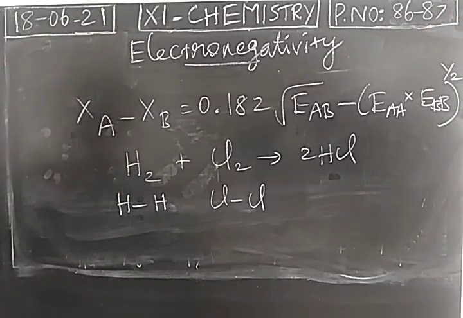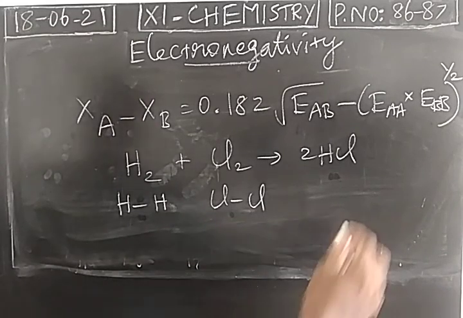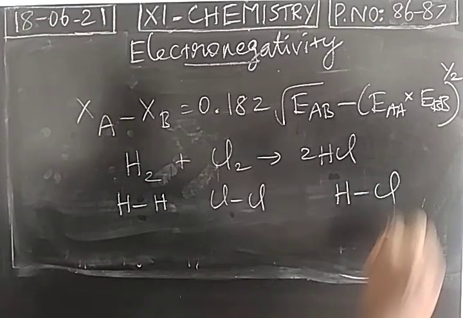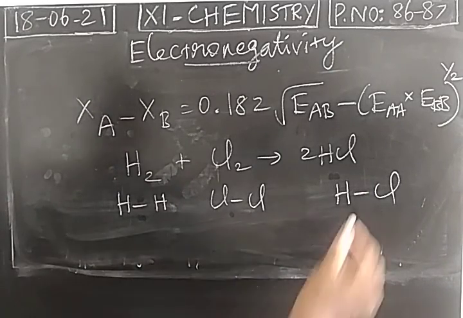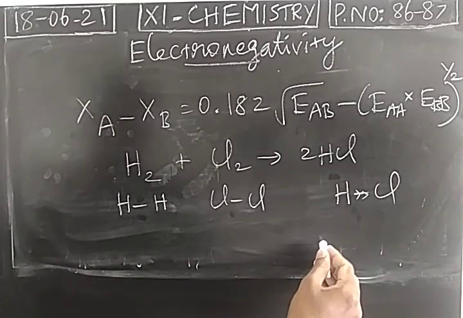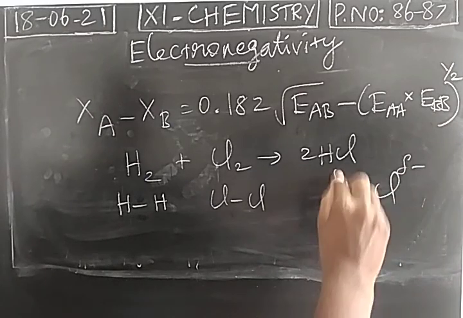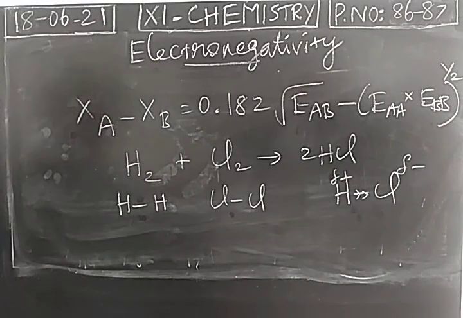Between the hydrogen atoms, a covalent bond is formed. Between the chlorine atoms, a covalent bond is present, as well as between the hydrogen and chlorine, a covalent bond is formed first, but due to electronegativity difference, it becomes polar in nature.